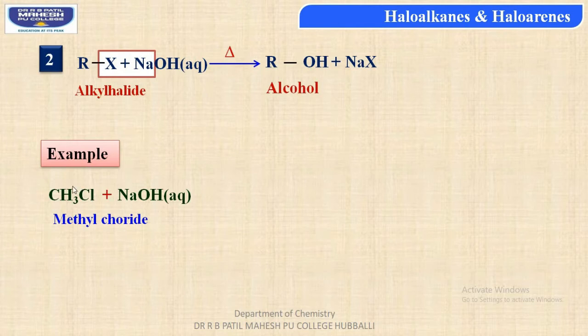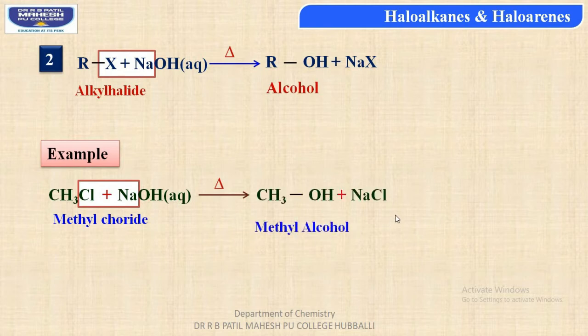Example, when methyl chloride CH3Cl is reacted with aqueous sodium hydroxide, then students, there is removal of NaCl, Na from the reagent sodium hydroxide and Cl from methyl chloride. As a result, the compound formed is methyl alcohol CH3OH along with NaCl, sodium chloride.